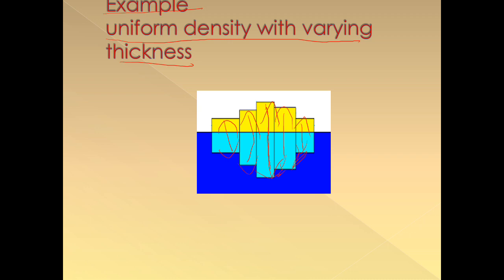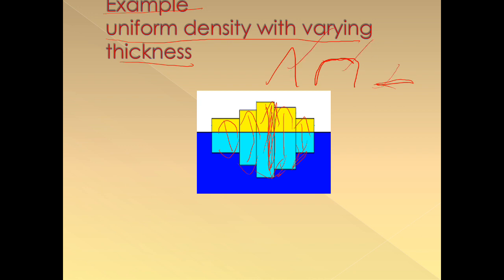So according to Airy, the density of different columns of the land remains the same. In different columns the density is the same, but the thickness is different. For example, we'll take the mountain as a column, plateau as a column, and plains as a column. Density doesn't change with the shape of the landform. So if mountains have a shape like this, tableland has a shape like this, and plain has a shape like this, he says density won't change with the shape of the landform.